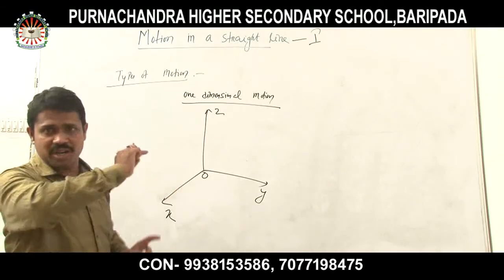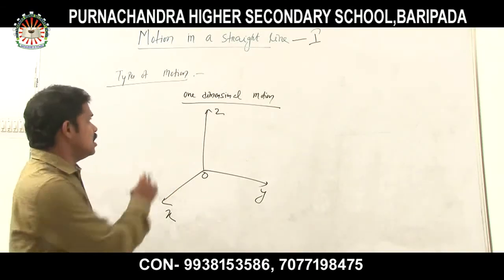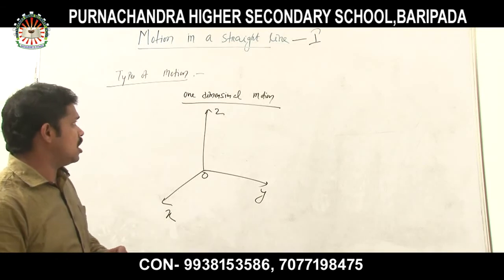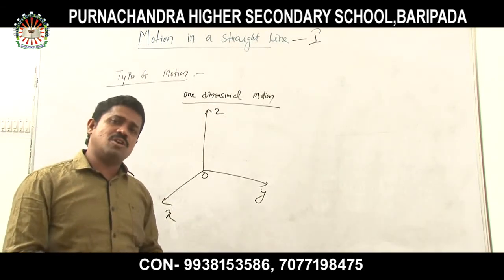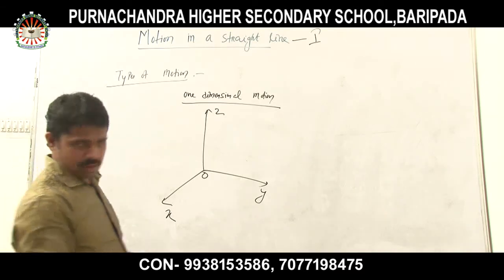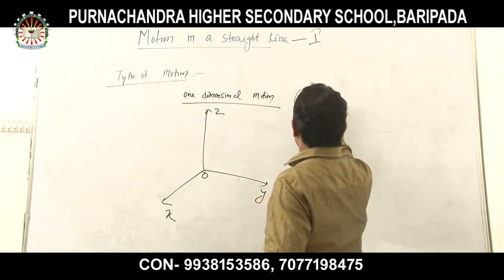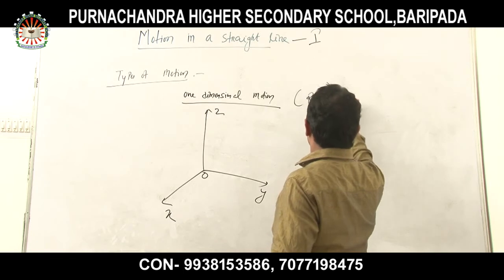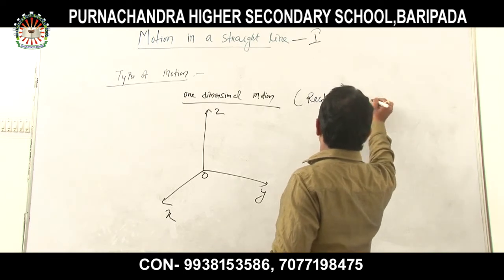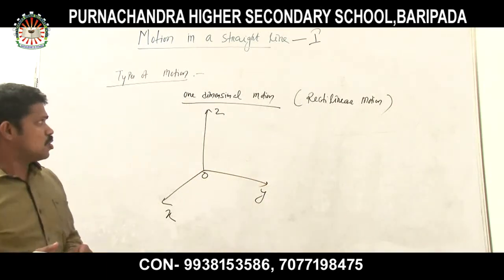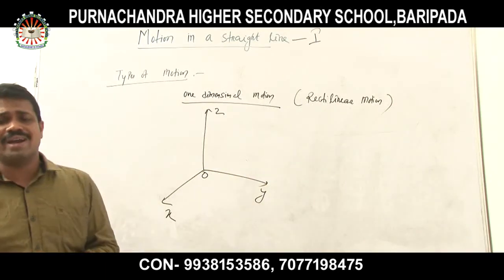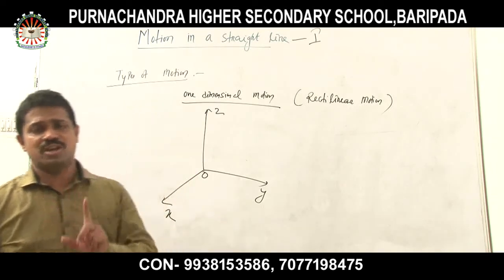Only one straight line. Clear? So that type of motion is called one-dimensional motion, or another name for it is rectilinear motion. Okay, what type of motion? Rectilinear motion.